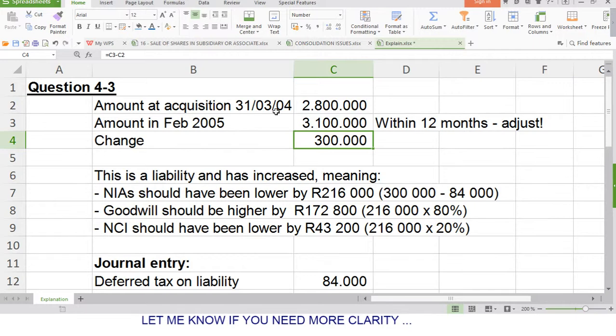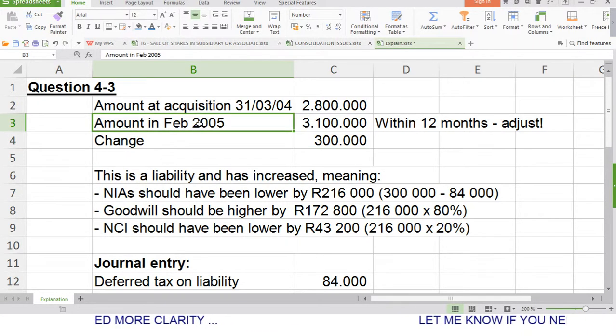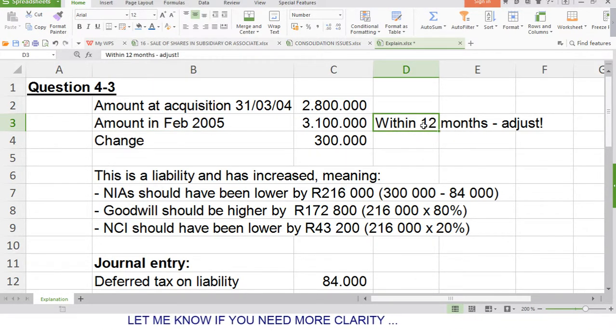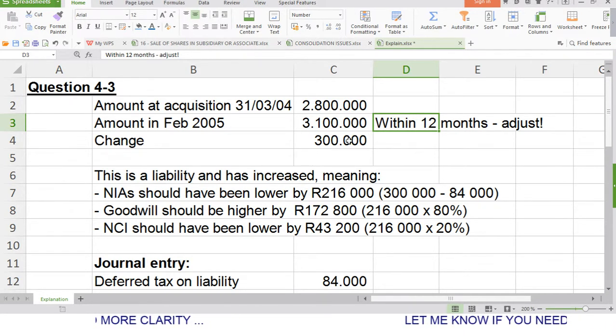So I calculated the months from the 31st of March 2004 to February 2005, and found out that it's within the 12-month period. So we have to make an adjustment to the amounts we used at acquisition when we were determining our goodwill.